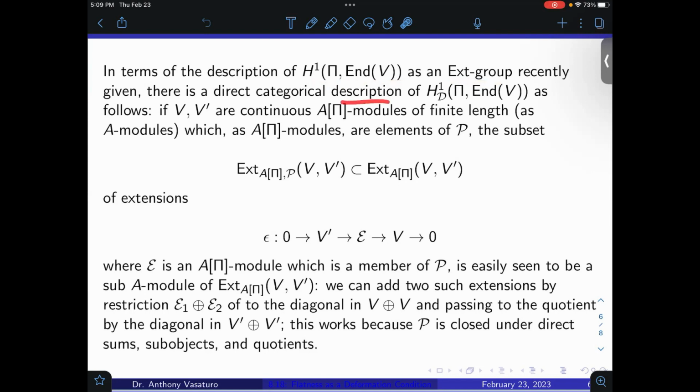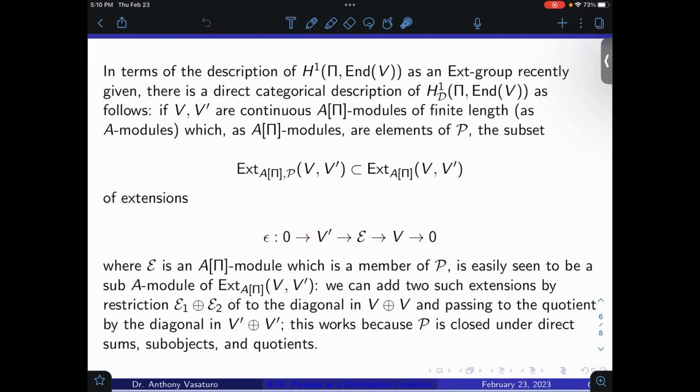there is a direct categorical description of H^1_𝒟(π, End V) as follows. If you take V and V' to be continuous A[π]-modules of finite length as A-modules, by the way, which as A[π]-modules are actually elements of 𝒫, the deformation problem, the subset Ext^1 with respect to A[π] and 𝒫 of V by V' inside the full Ext group of extensions ε. So what's an extension? It's an exact sequence 0 → V' → ε → V → 0. The way I think about this is you get V by taking some bigger thing and quotienting out by the other thing, V'.